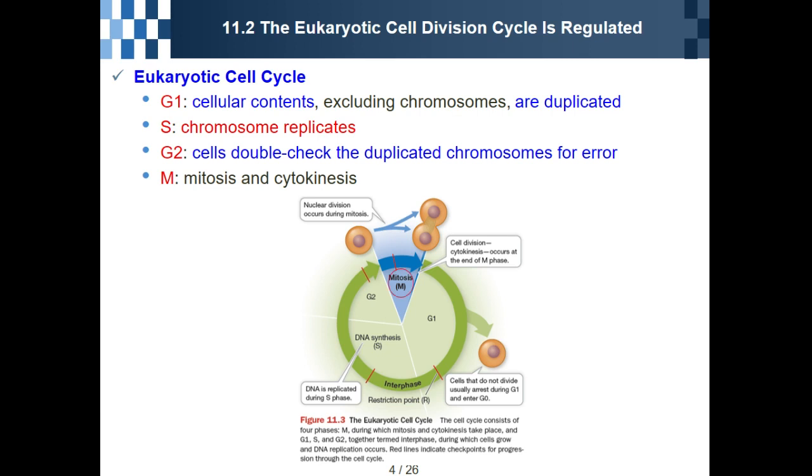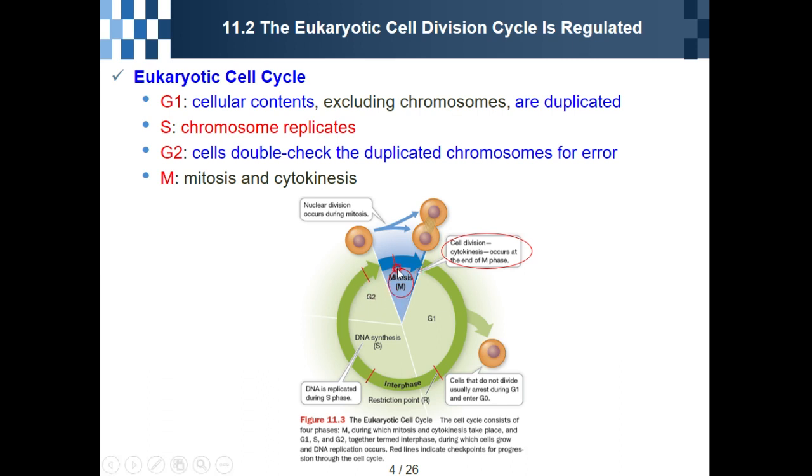There is the M phase. M phase is composed of two important steps. The first one is mitosis, and the second one is a very small phase we call cytokinesis.